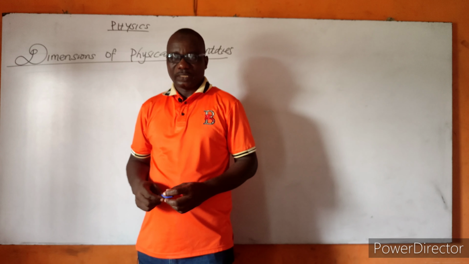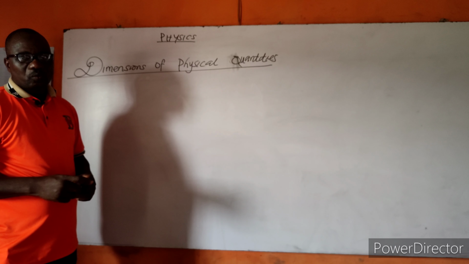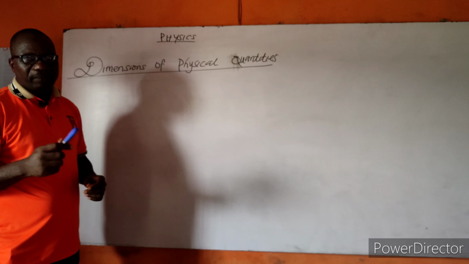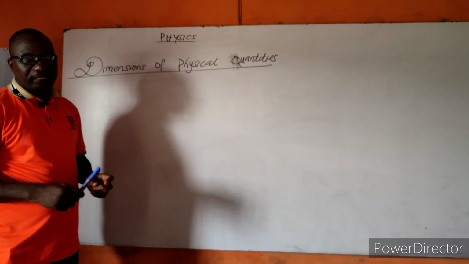In today's topic, we want to have a look at another important aspect in physics, and that is dimension of physical quantities. Again, dimension of physical quantities. Dimension has a special meaning in physics, and this explains how some quantities. Remember, in our previous class, we talked about the fundamental and the derived quantities.